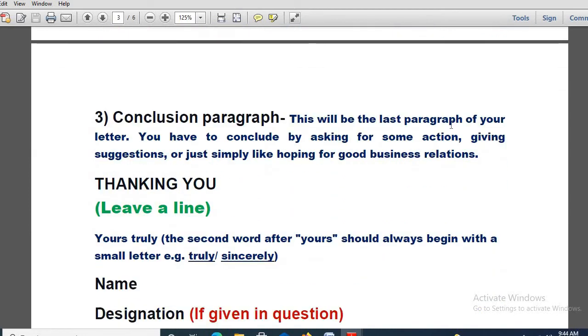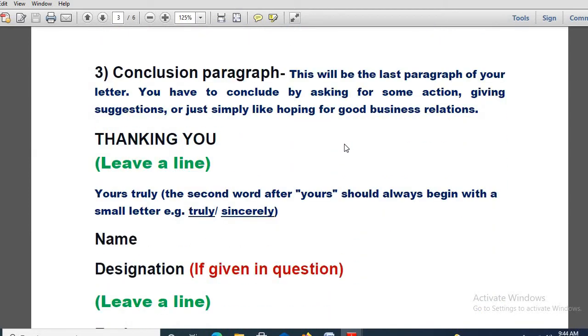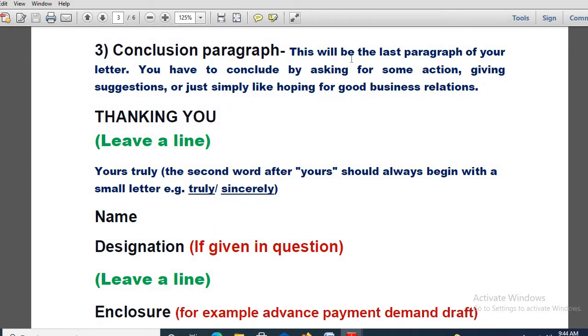Okay, now the conclusion paragraph, I guess you all can see it. This will be the last paragraph of your letter. Remember, this is the last paragraph. You have to conclude by asking for some action, giving suggestions, or simply hoping for good business relations. Now for the conclusion part, you should not be careless regarding this, because just like the introduction and the body have been given equal importance, remember the conclusion also should be given equal importance.